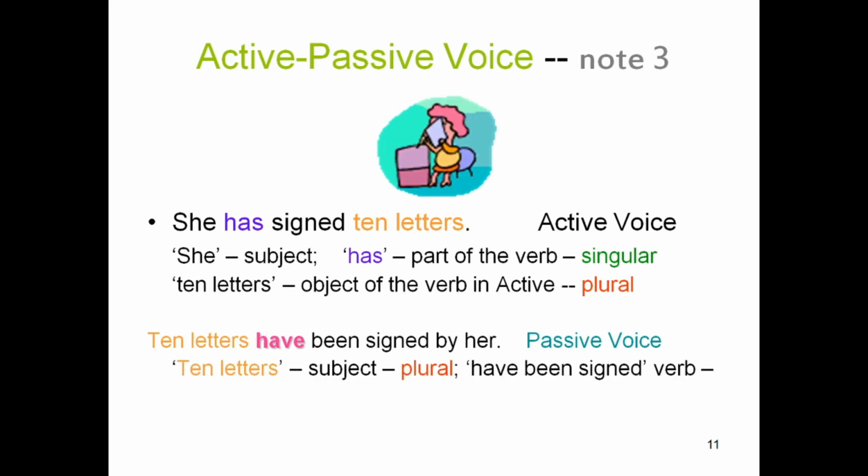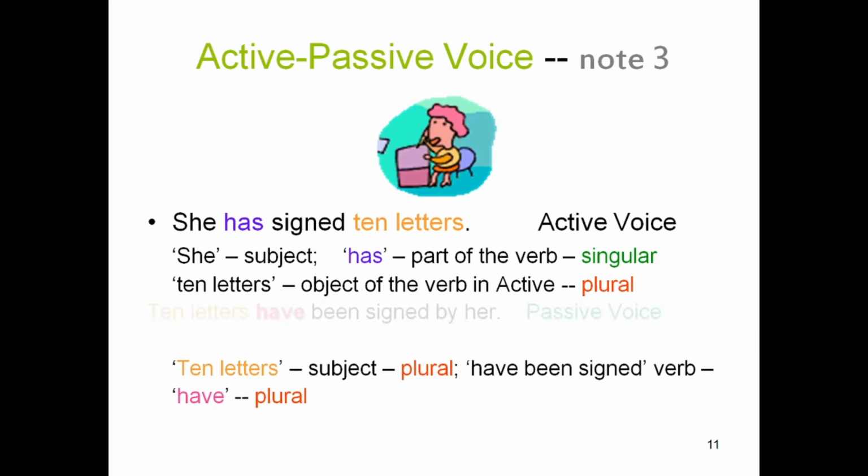10 letters is the subject. Subject is in a plural form. So we use have, not has. That is because the letters is in plural form. Because of that we use have been signed. Present perfect passive form. Have, plural.